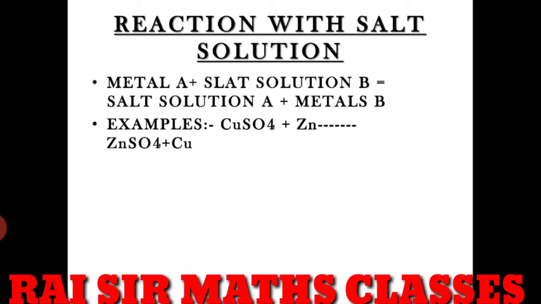So as you can see, when copper sulfate reacts with zinc, it will give zinc sulfate and copper. This is an example of a displacement reaction. So you have to remember the first metal that we have considered as A. For your understanding, I have considered it: metal A reacts with salt solution B. It will give salt solution of A and metal of B part. So this is how you can understand.